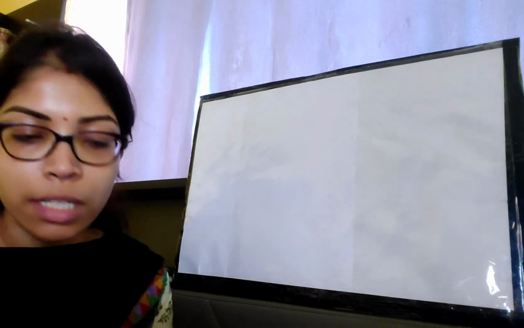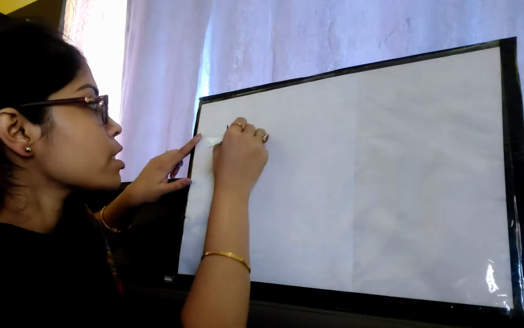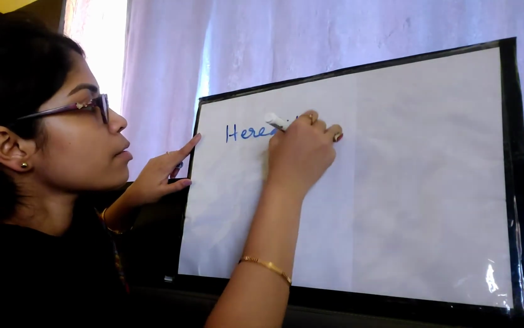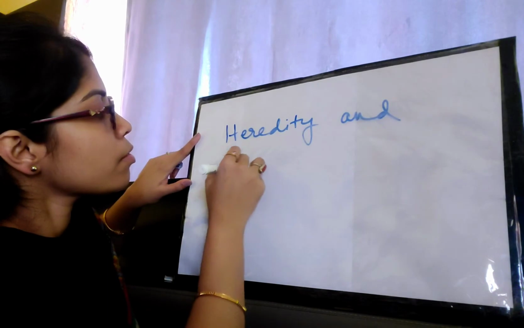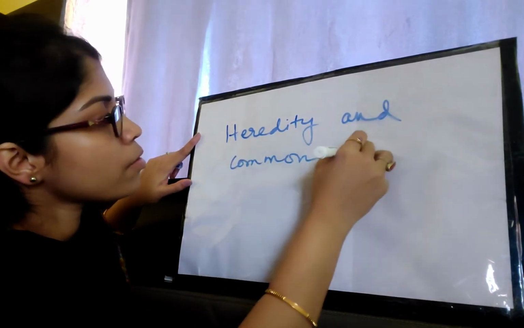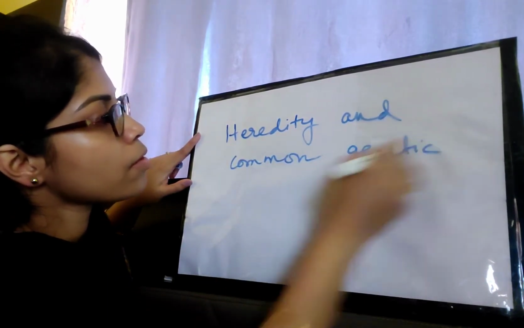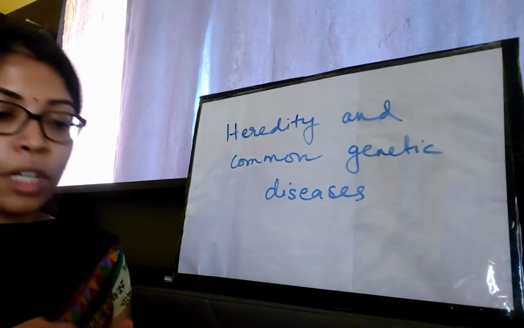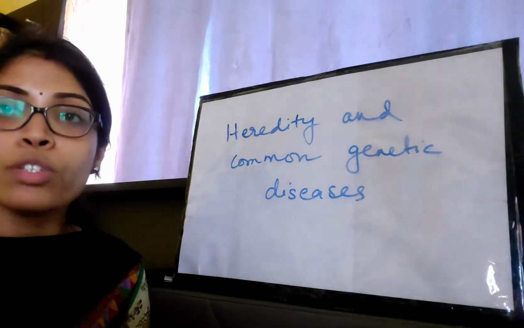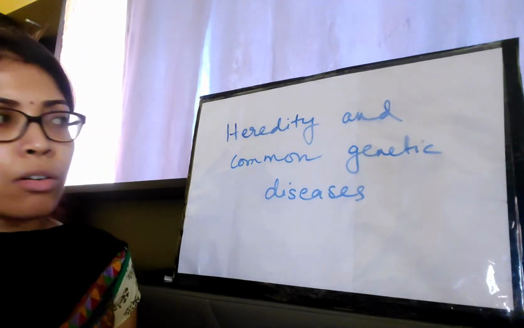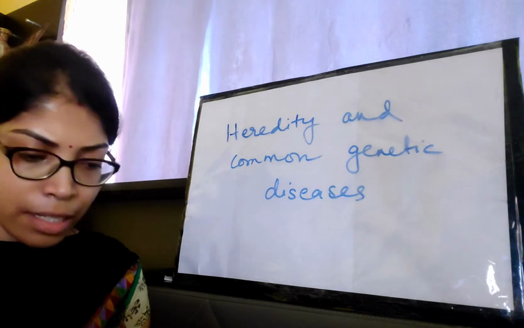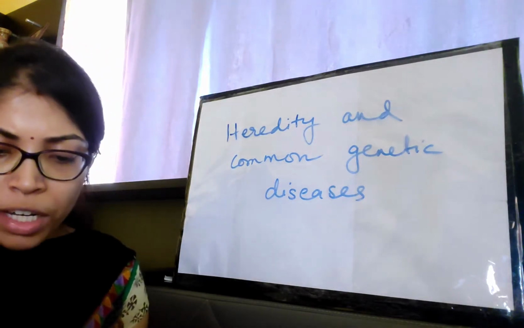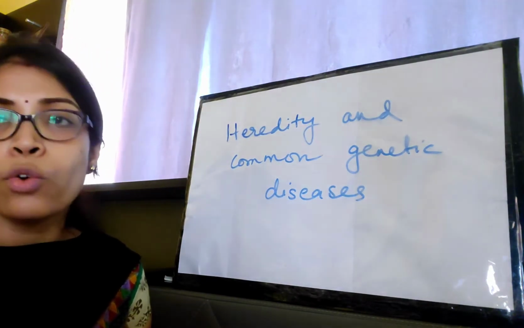Today I am going to start a new chapter of your second unit test syllabus, which is chapter number 3, Heredity and Common Genetic Diseases. As you can understand from the name, this chapter is about heredity and genetics and certain genetic diseases. So before going into the details of the chapter, we are going to learn